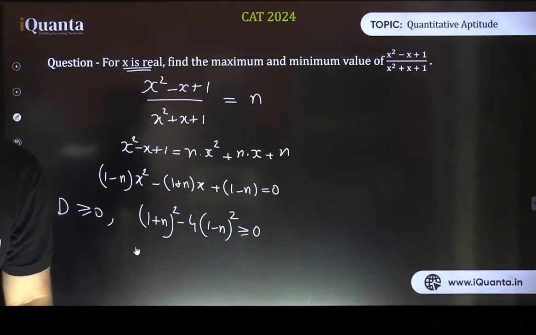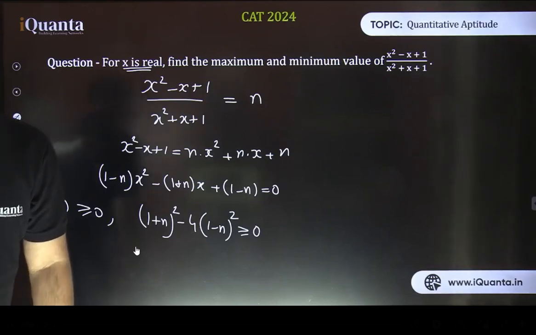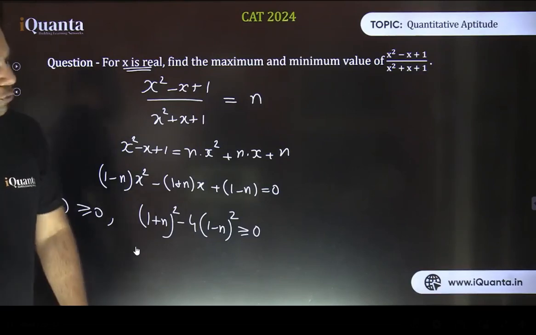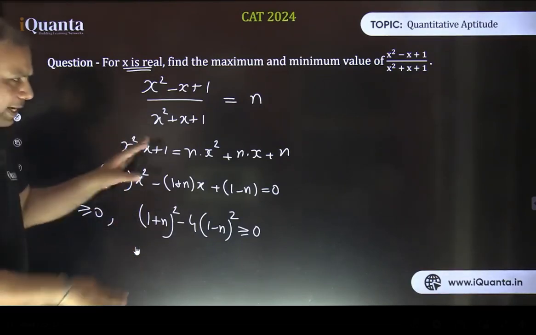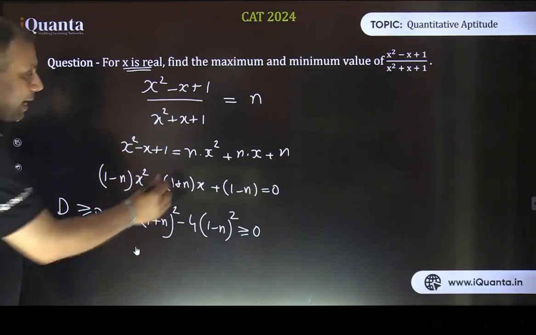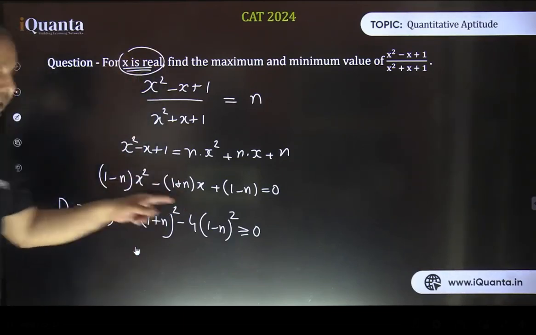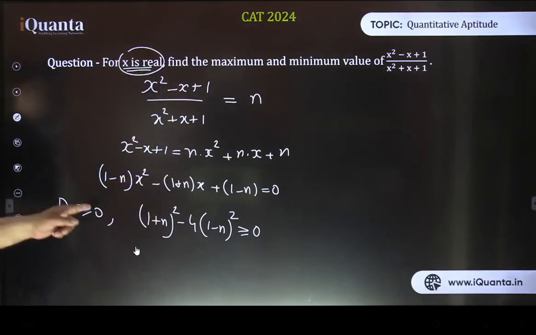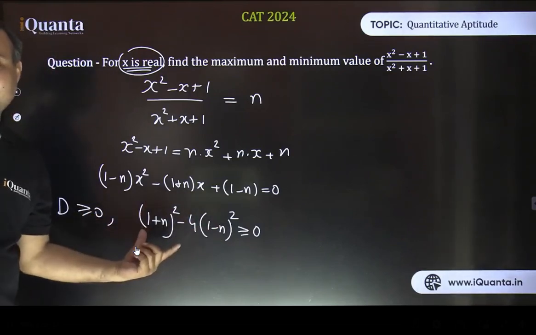Yes, Aditya, you are right. You can do that. Right, Raghavendra, that's true. So those who wish to go for differentiation, you can do that later. But right now, see here what we are doing. So this is a quadratic equation, and now in this quadratic equation, we know that x is a real number. So x can be real if discriminant is greater than or equal to 0, and now this discriminant comes in terms of n.